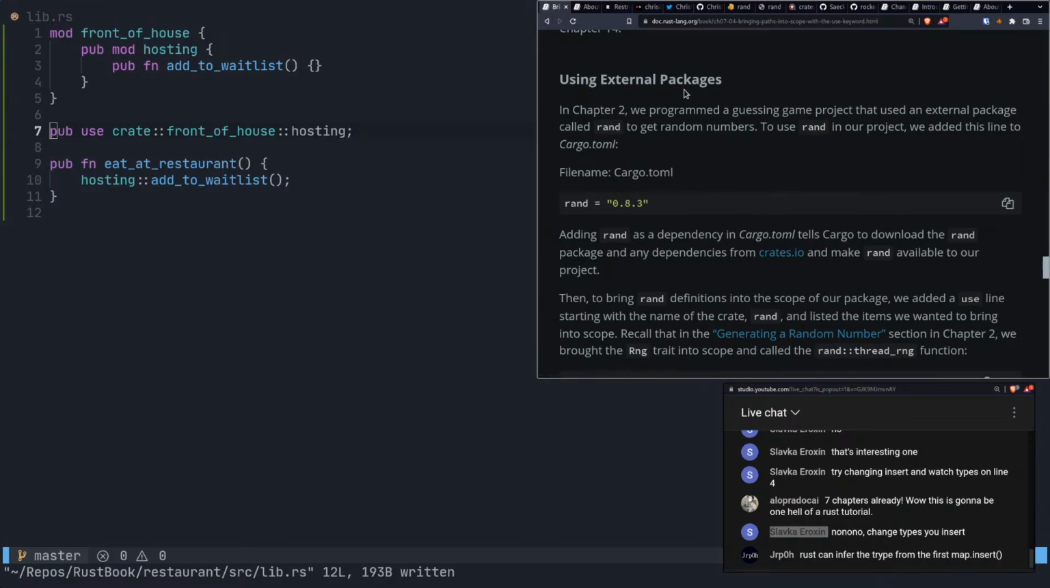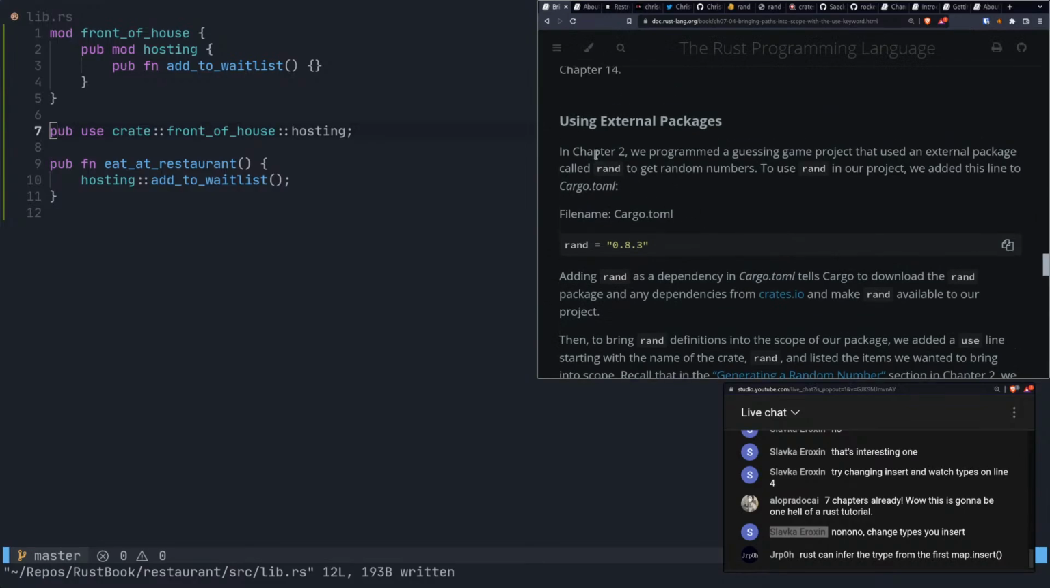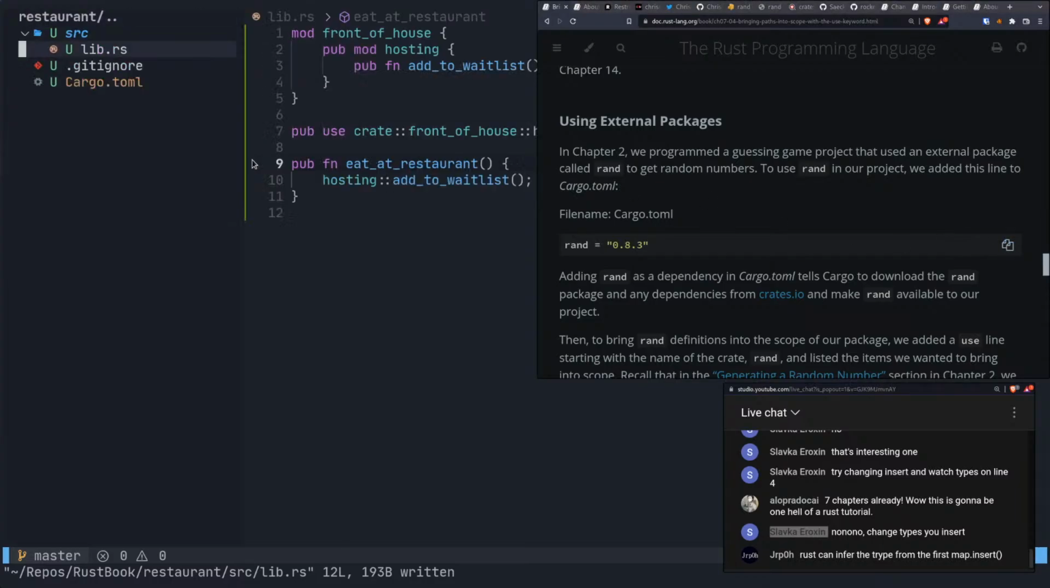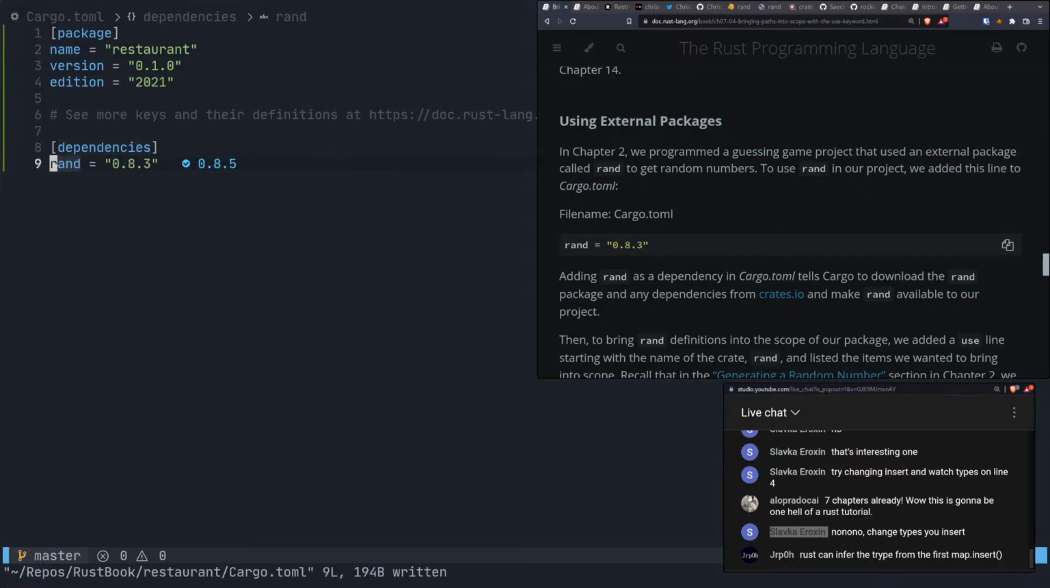So, using external packages. All right, now we get to show that cool thing. In Chapter 2, we programmed a guessing game project that used an external package called rand to get random numbers. To use rand in our project, we added this line to the Cargo.toml. So let's grab this. Let's go over to the Cargo.toml. Oops, and we'll paste that there. And now look at this cool tool. It's letting us know